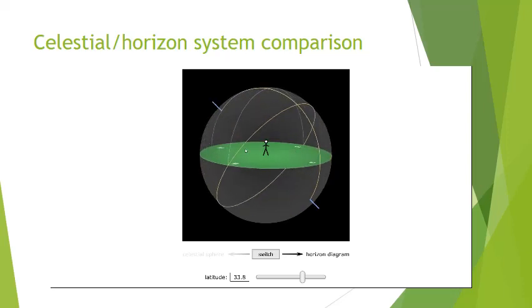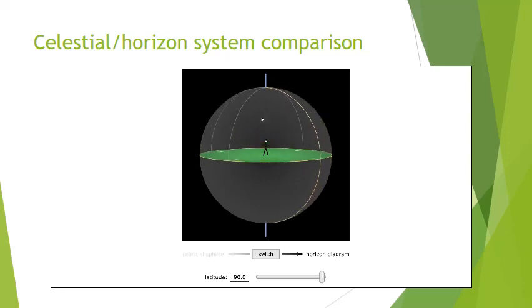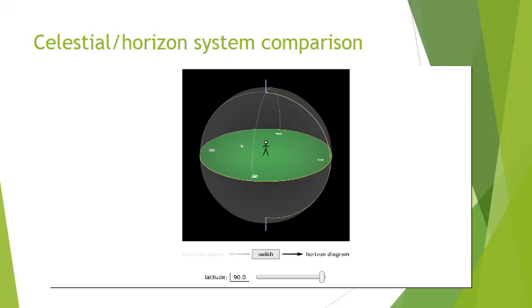Because the angle above your northern horizon of the North Celestial Pole is always going to be equal to your latitude. So notice if I increase my latitude, the North Celestial Pole climbs and climbs and climbs. Until at the geographic North Pole, I would have to look straight above to find Polaris, because the angle Polaris makes with the north horizon is always equal to your latitude. Notice that from the North Pole, my celestial equator is on the horizon. So that's how this whole thing works.